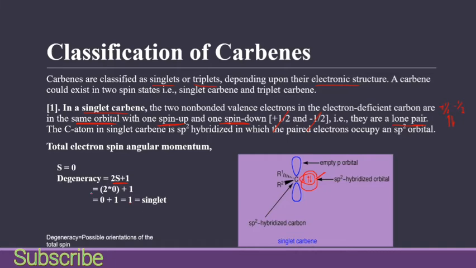After solving this equation, we have an answer equal to 1, which is known as singlet. That's why we call it singlet carbene, because the spins of both electrons cancel each other, and we have total electron spin angular momentum s equal to 0. And if we calculate degeneracy, the possible orientation of the total spin, the answer is 1, and 1 is the singlet.